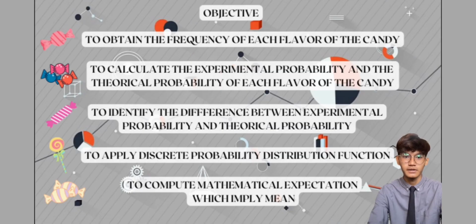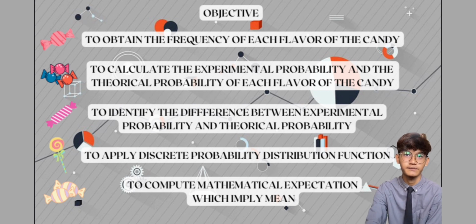For the objective, in order to achieve the project's goals, number one is we were able to obtain the frequency of each flavor of the sweets. Next, to calculate the experimental probability and the theoretical probability of each flavor. After that, we can identify the difference between experimental probability and theoretical probability. Other than that is to apply discrete probability distribution function, and finally to compute mathematical expectation which implies mean.